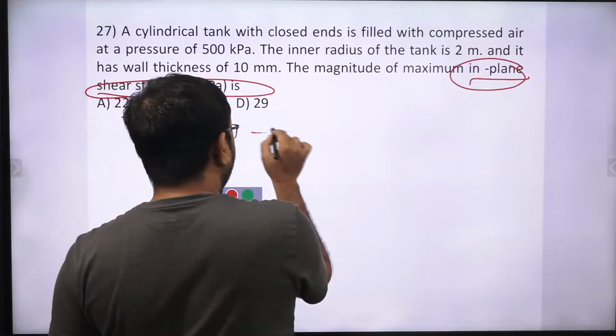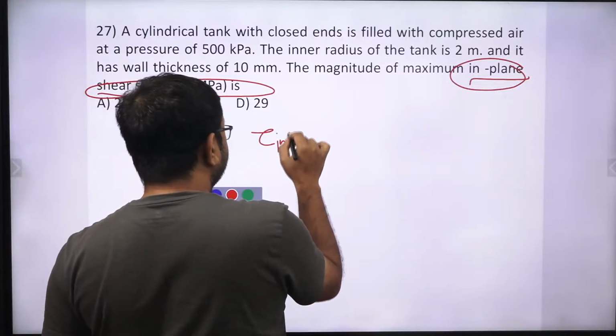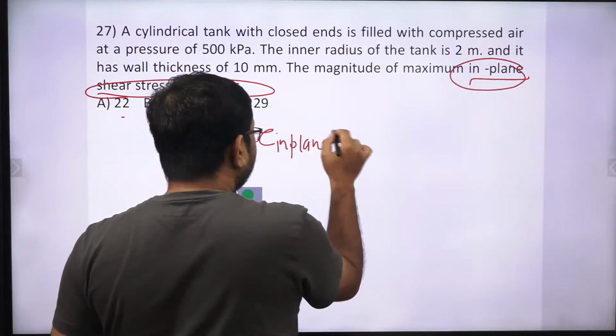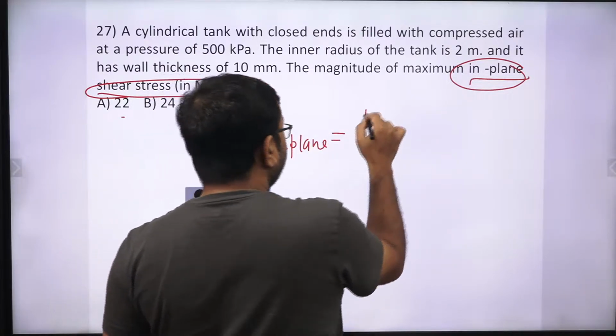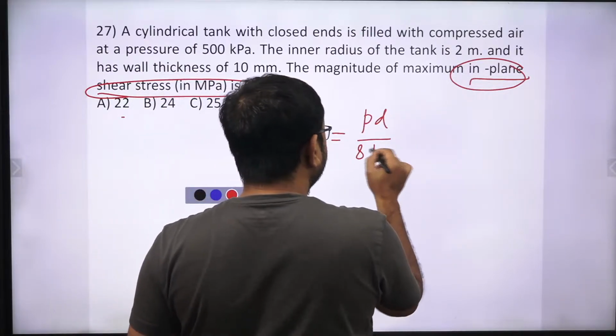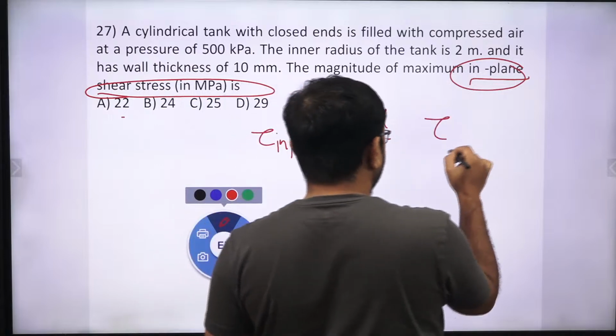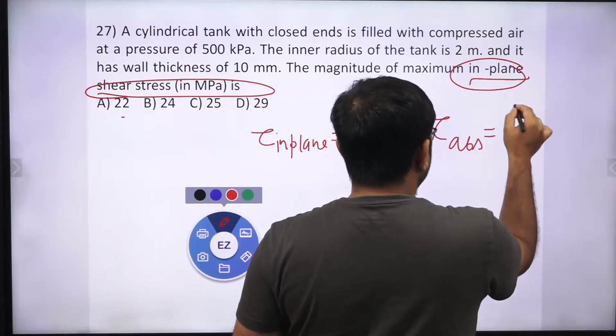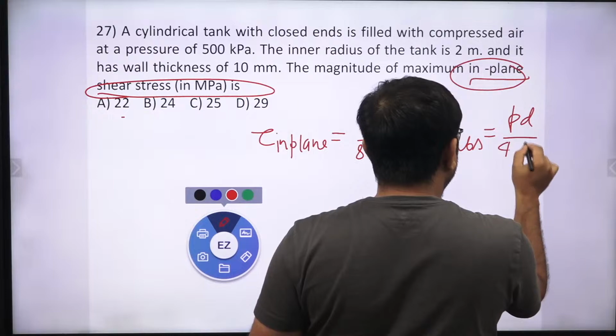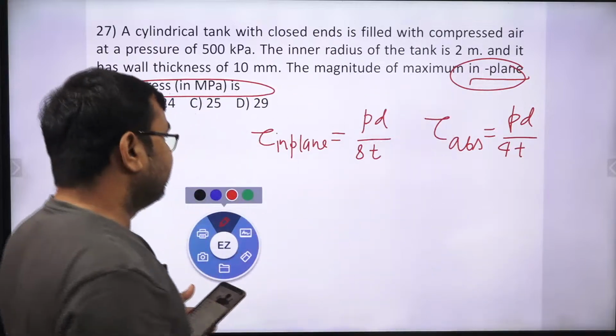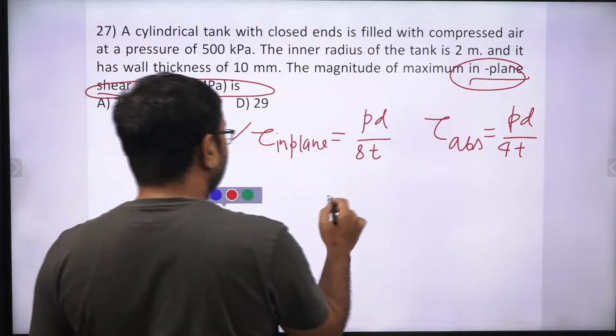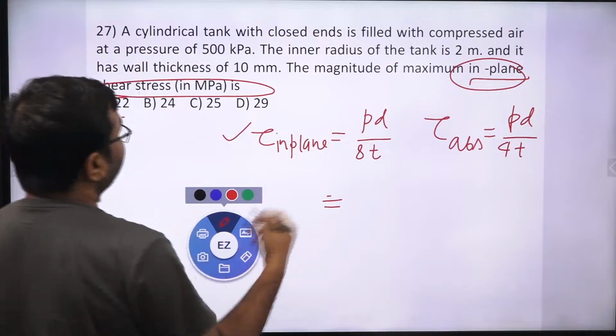For in plane shear stress, you must write PD by 8T. But if they ask absolute shear stress, then this will be PD by 4T. Is that clear? So you just put all the values in this formula, then you can get the answer.